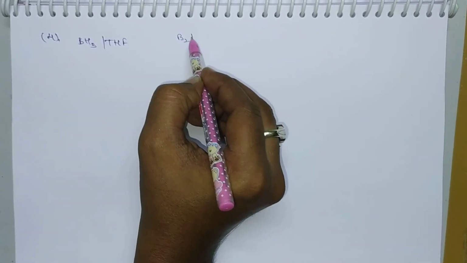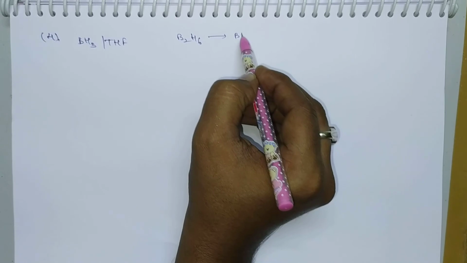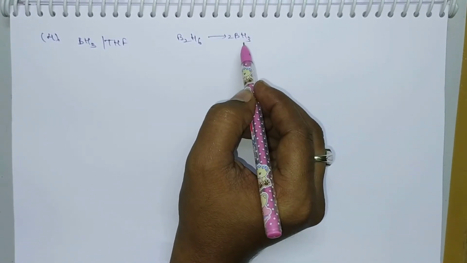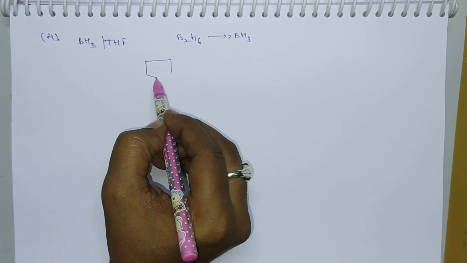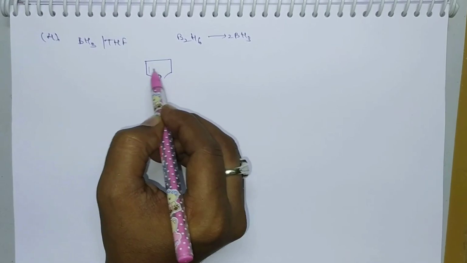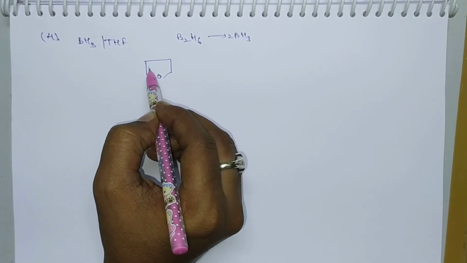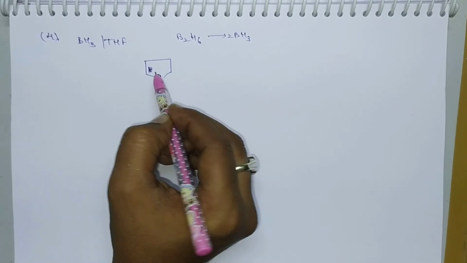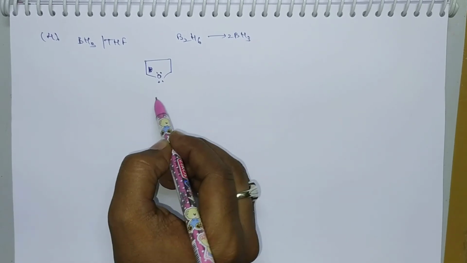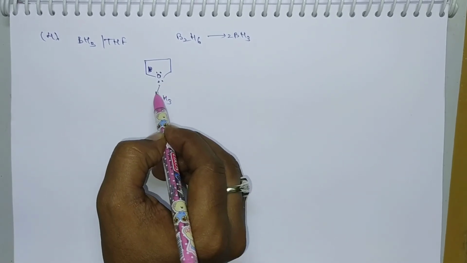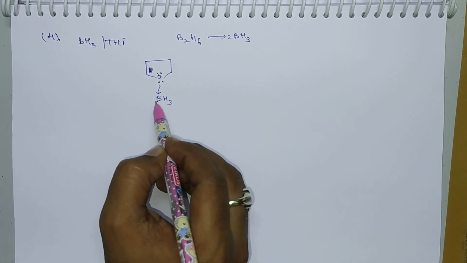BH3 and tetrahydrofuran. BH3 is obtained from B2H6. This is diborane, which produces 2 moieties of BH3. Here we have to add tetrahydrofuran. If double bonds are there, that is called furan. Here hydrogenation takes place, that is tetrahydrofuran, with no double bonds. Here lone pairs of electrons will be there. These lone pairs of electrons will be donated to BH3 like this. Boron has some empty orbitals due to its electron deficient nature, so these 2 electrons can be donated to boron.